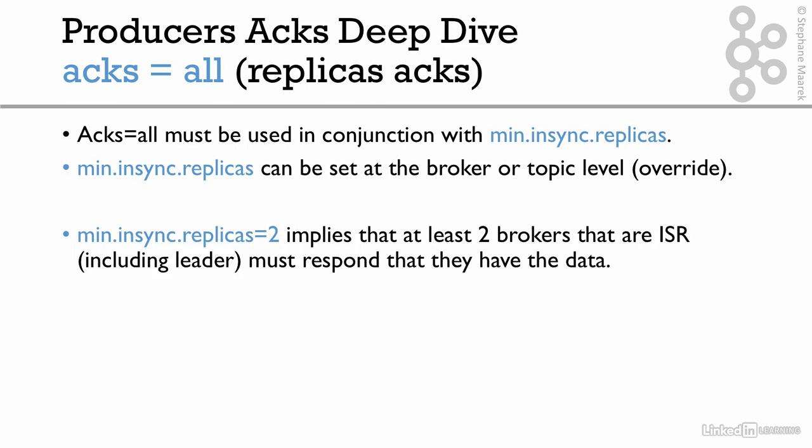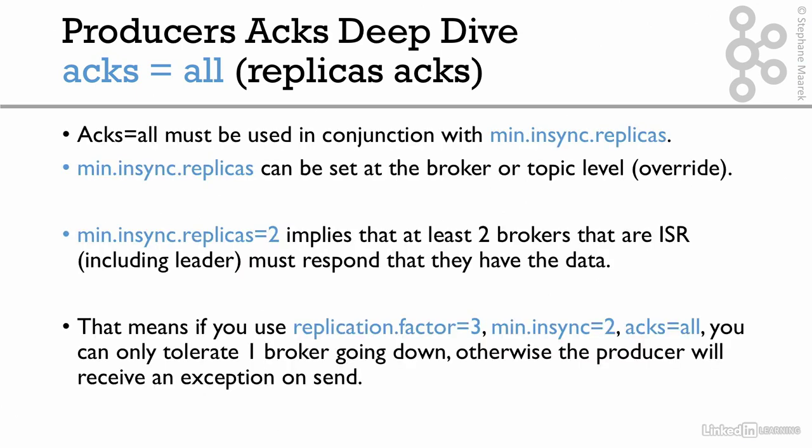And that means that at least 2 brokers that are in sync replicas, including the leader, must respond that they have the data. Otherwise, you'll get an error message. So that means that if you use a replication factor of 3, min insync replica of 2, and Acks equals all, you can only tolerate one broker going down. Otherwise, the producer will receive an exception on send.